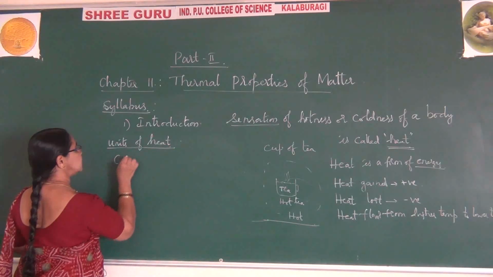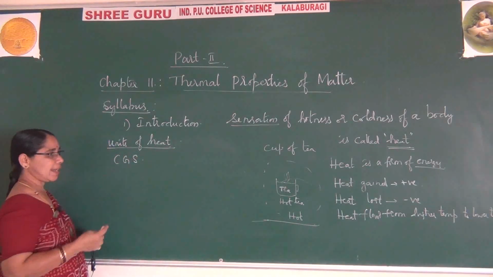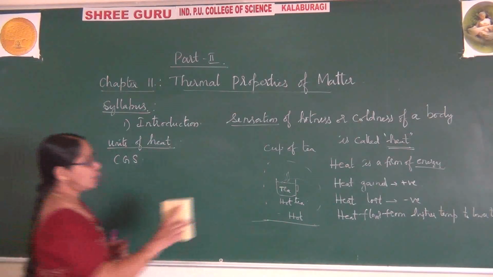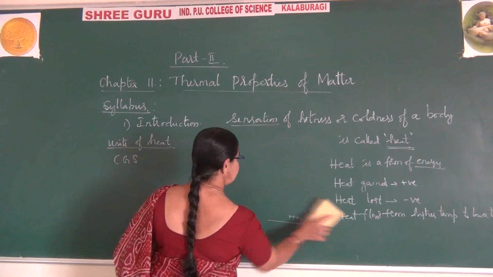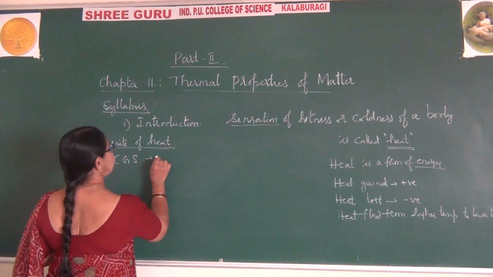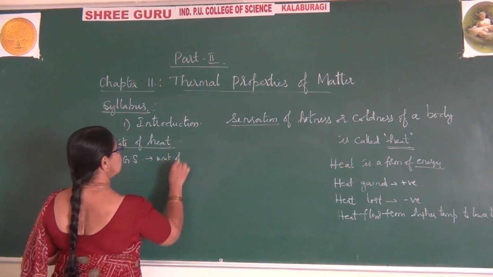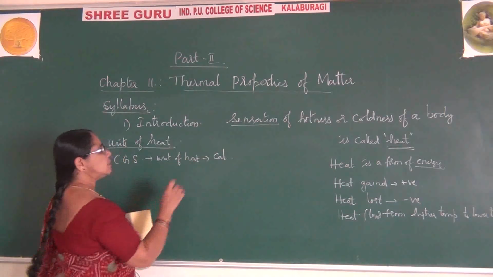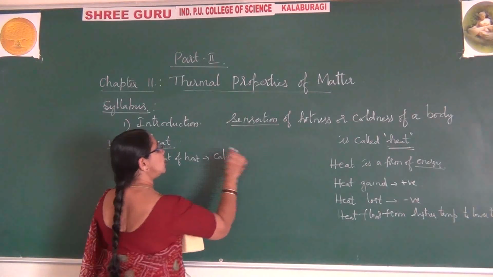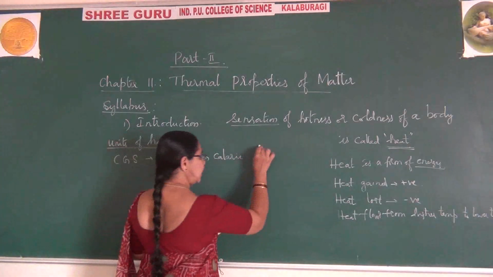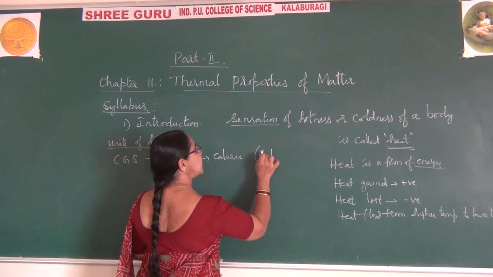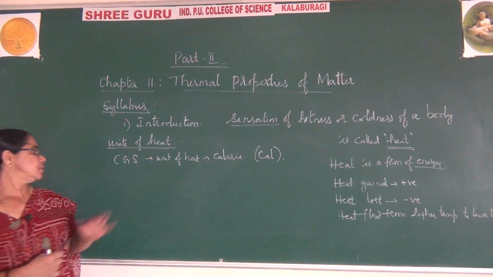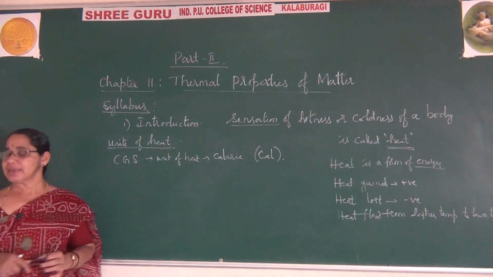In the CGS system, you already know from mechanics what the CGS system is. In the CGS system, the unit of heat is the calorie. This calorie is written like this, but while writing the symbol you can abbreviate it as cal. So in the CGS system, the unit of heat is the calorie.